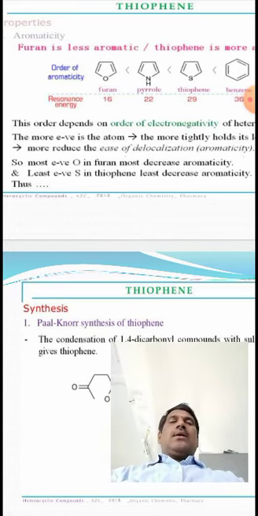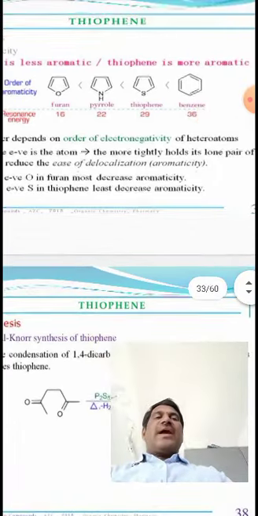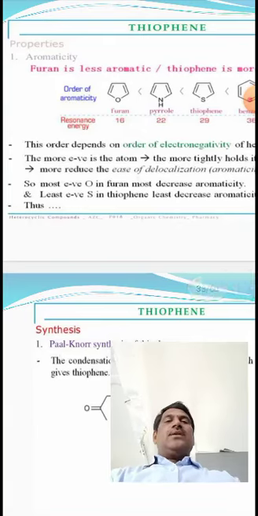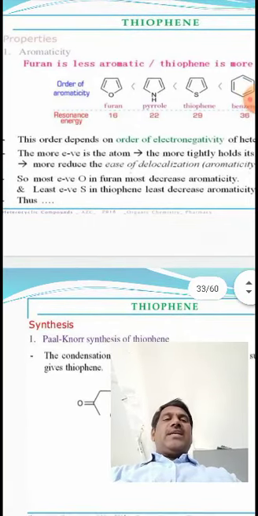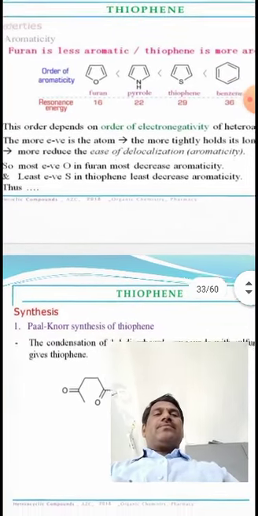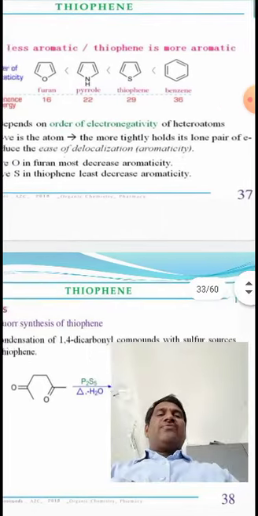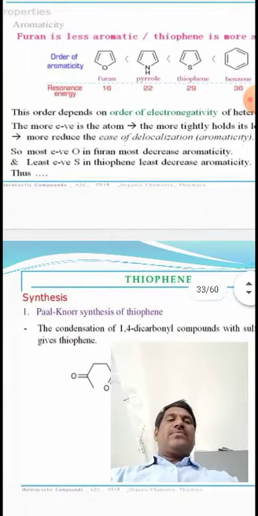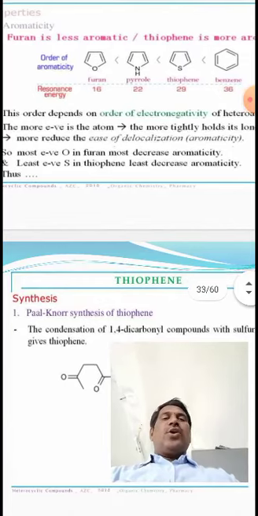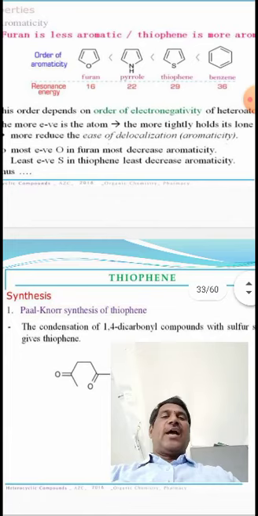This order depends on the electronegativity of the heteroatom. The more electronegative the atom, the more tightly it holds its lone pair of electrons. That reduces the ease of delocalization, which means it reduces aromaticity.